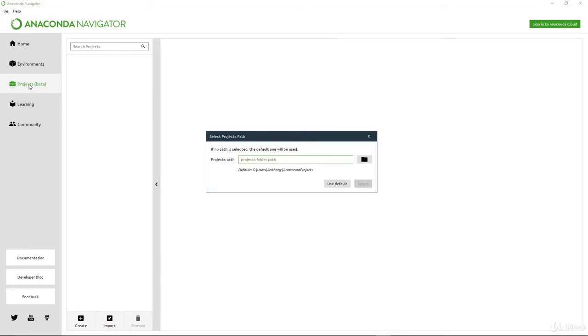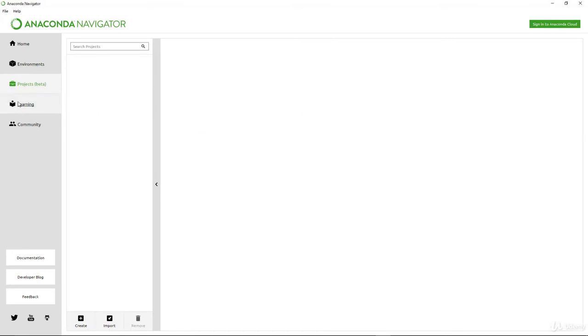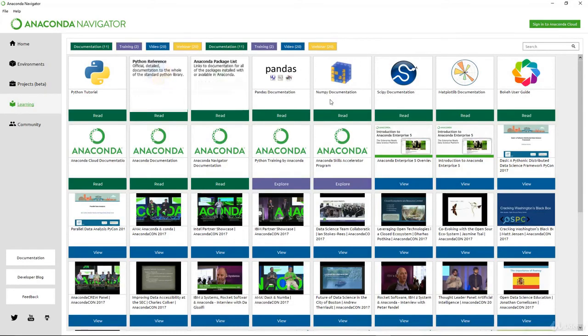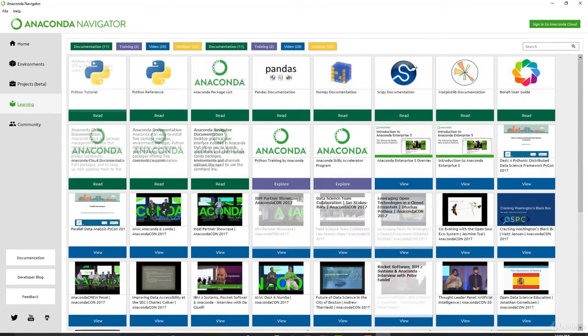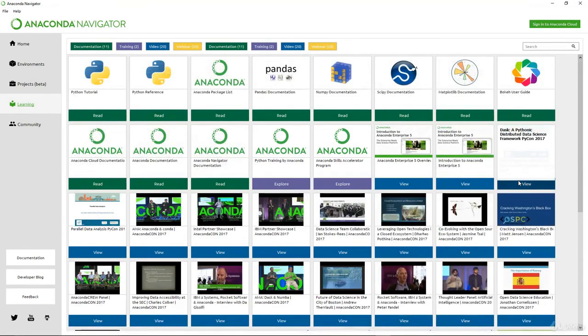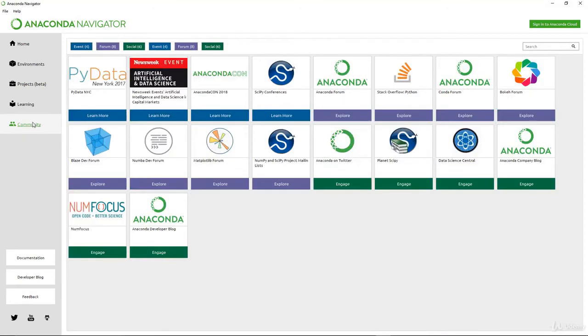You have your project beta as well. Let me just close that. You can have some guidance. They do have videos to teach you how to set up everything, the pandas documentation. So there is a lot of information that you can utilize here. And there's also the community. You have the PyData, the Anaconda. So yeah, there are really a lot of resources for you to make full use of.